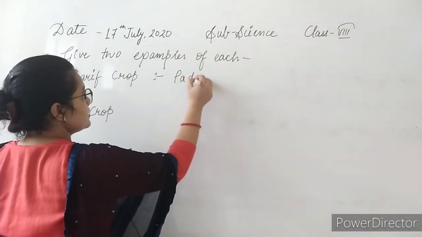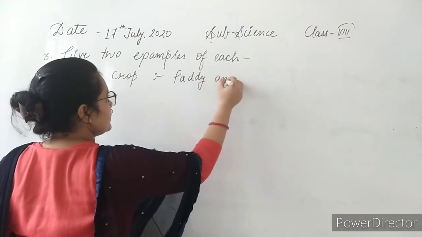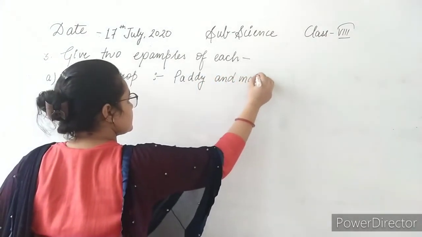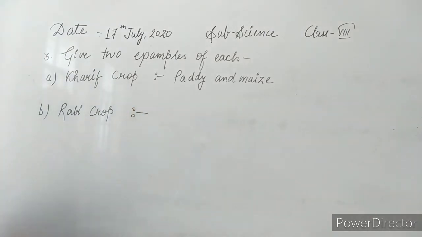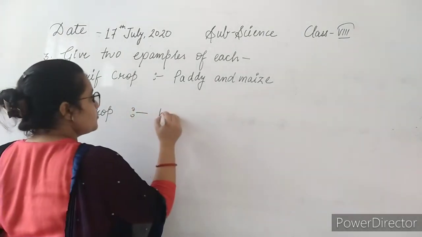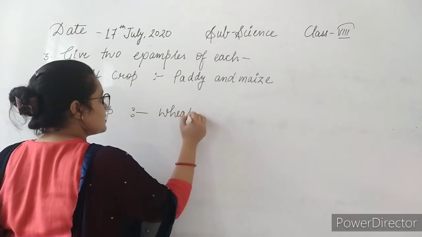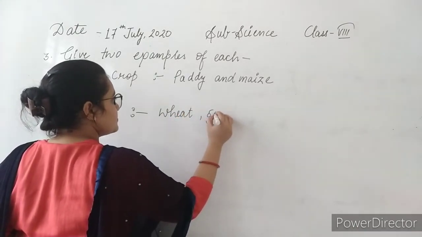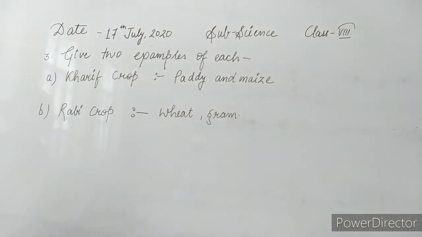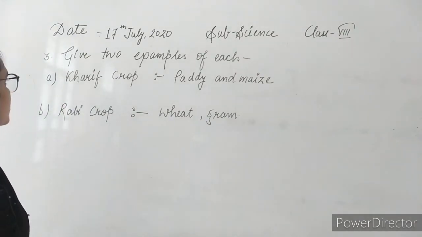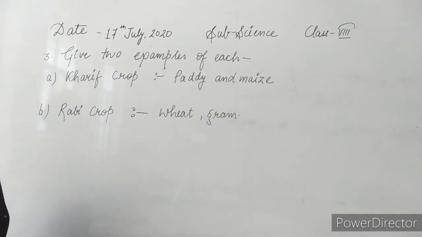Paddy and maize. And the rabi crop examples are wheat and gram. These are the examples of the rabi crop. So this is your third question.